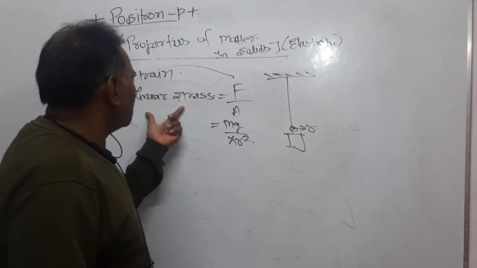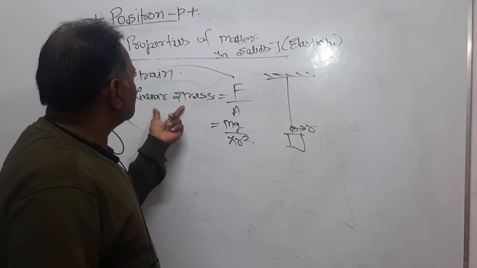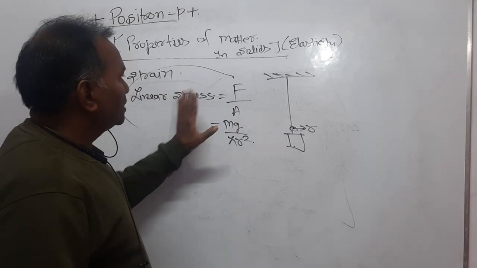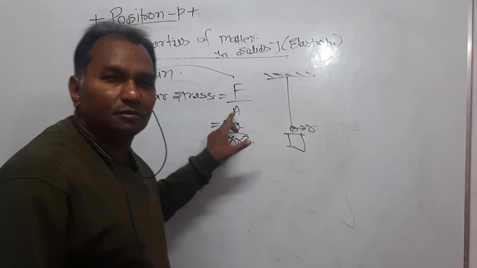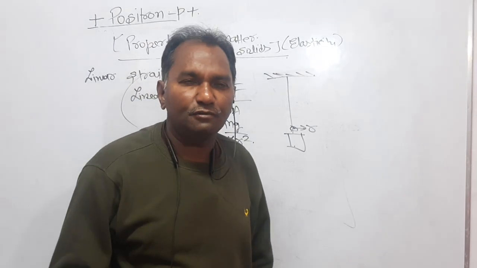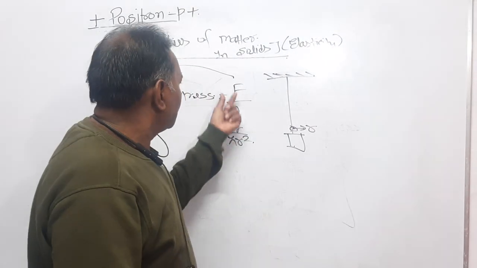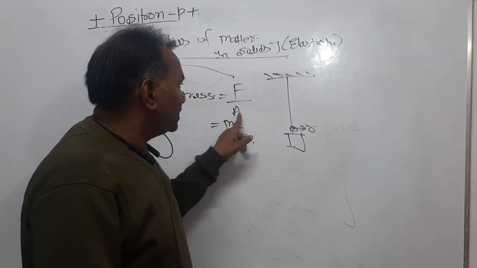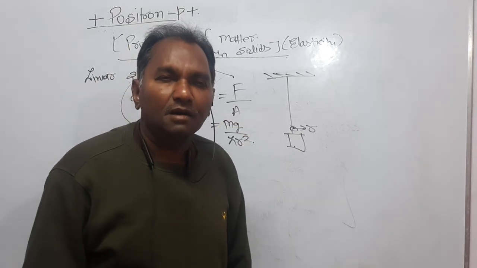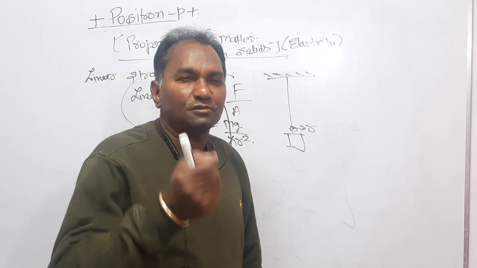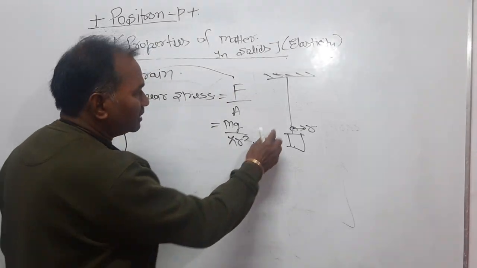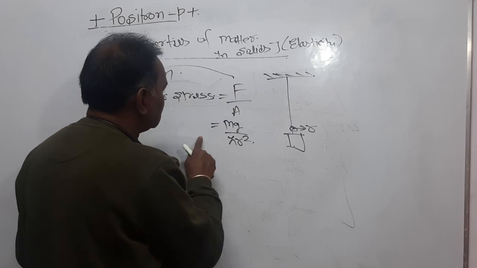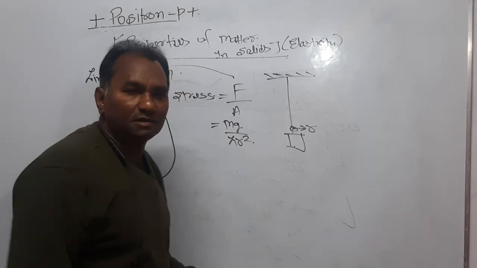Dear students, I have said that linear stress produces linear strain, and linear stress is force upon area. Area is the cross-sectional area of the wire from which the weight has been hung. Force is the weight hanging, that is force mg, and area is pi r square. R is the radius of cross-section of the wire. So the area of cross-section of the wire is pi r square. So linear stress is equal to mg upon pi r square.